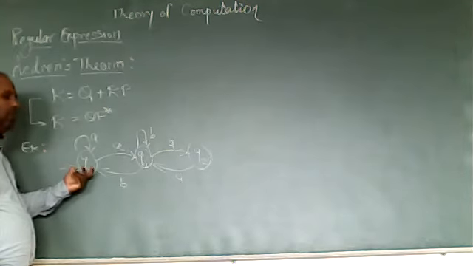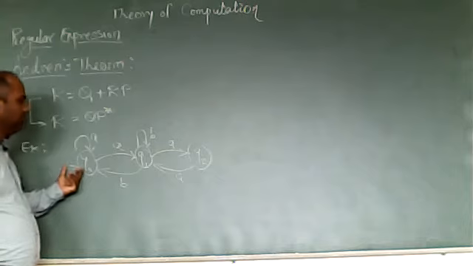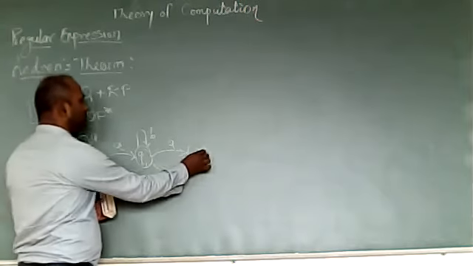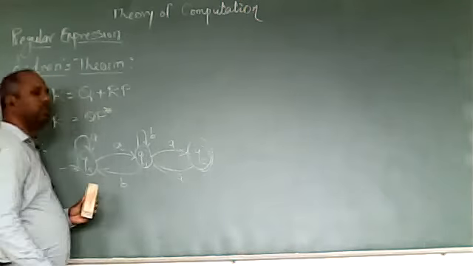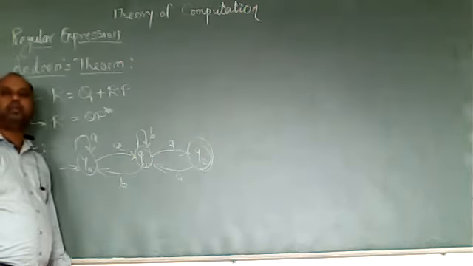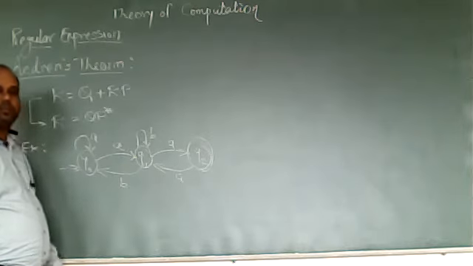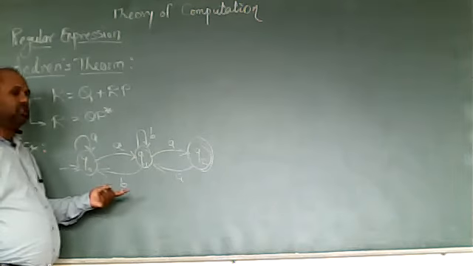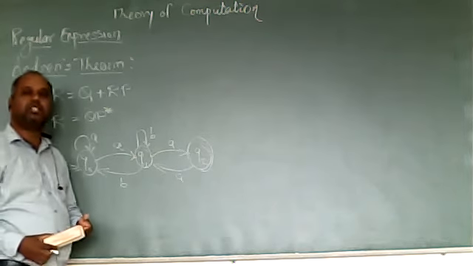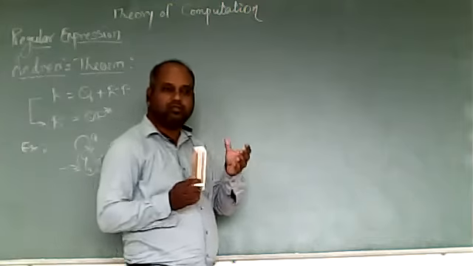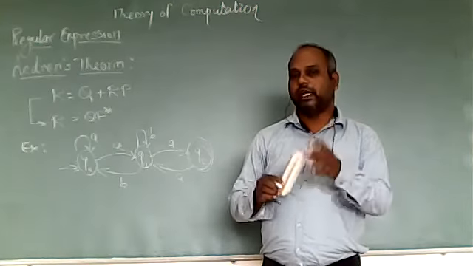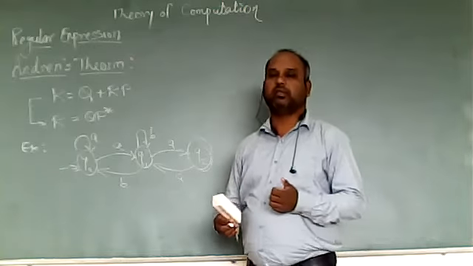We have to make the equations for Q0, for Q1, for Q2. These are the three states. For every state, we'll make an equation. After making the equations, we'll use the substitution method, substituting one equation into another, to solve and get the answer.